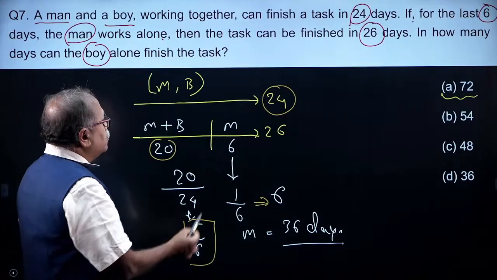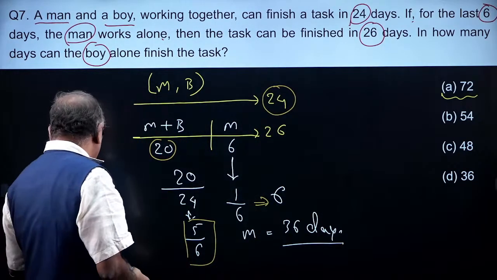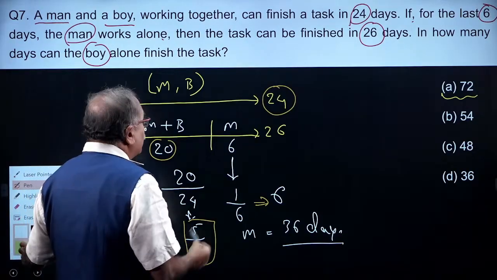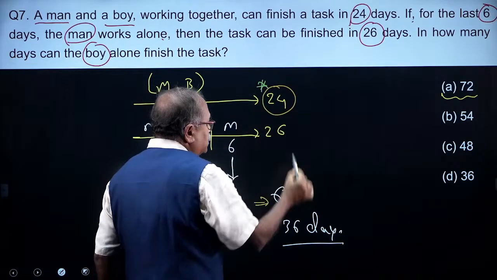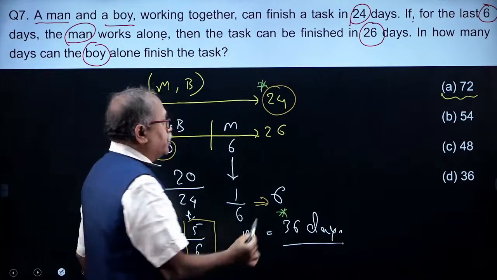And I also know that man and boy together can complete the work in 24 days. So here I will apply the shortcut formula. I will be using these two figures to find the boy alone.